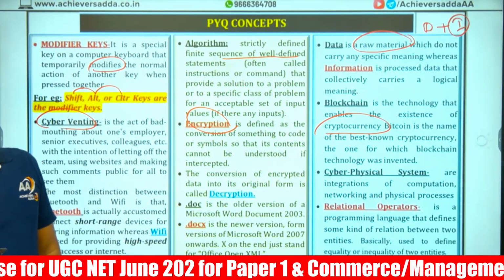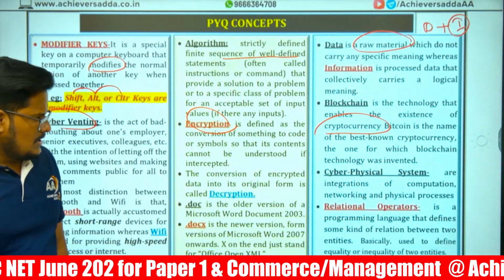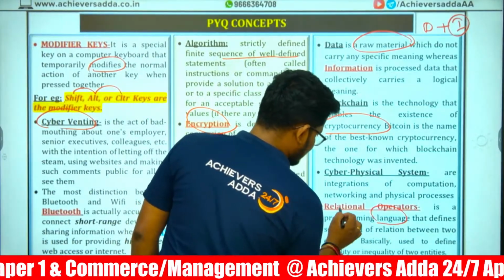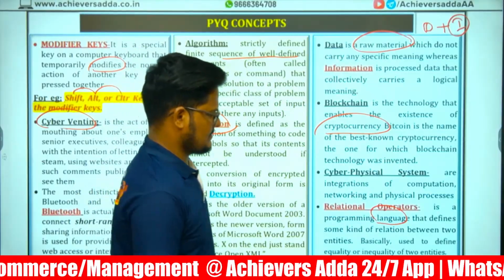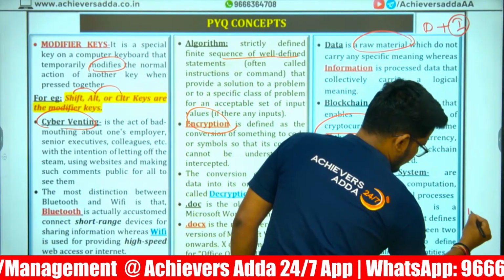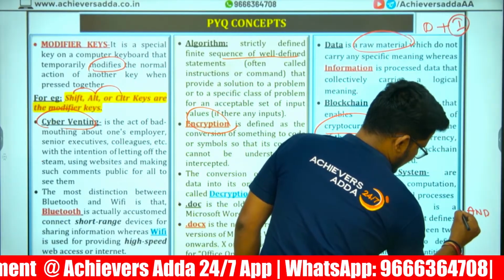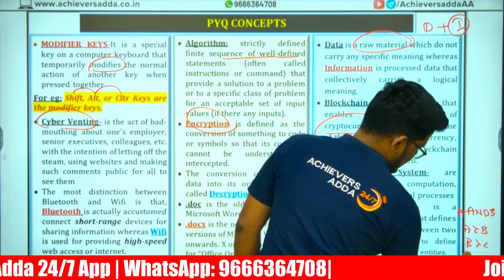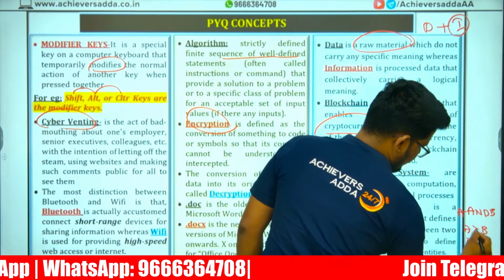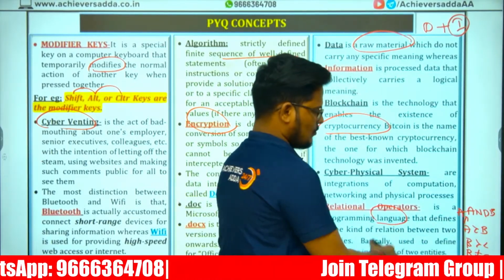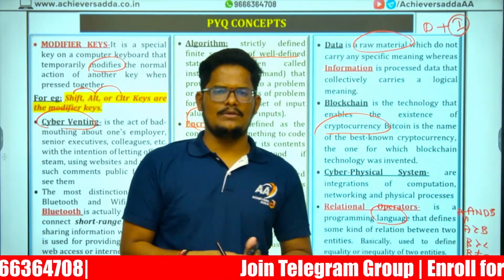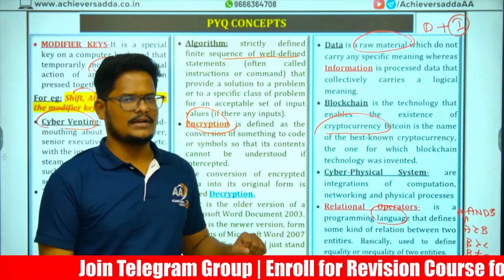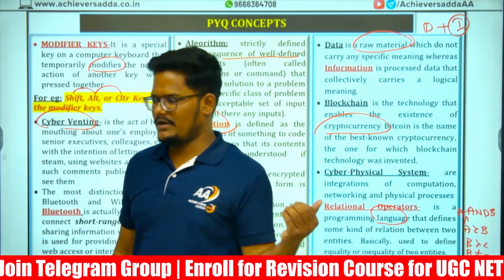Next, relational operators. In a programming language, they define some kind of relationship between two entities, like A and B, or A more than B, B more than C, B not equal to C. This is a relation like more than, less than, not equal, equal, establishing a relationship between two entities. Generally it comes under the relational operator. In DBMS, database management system, it will also come.